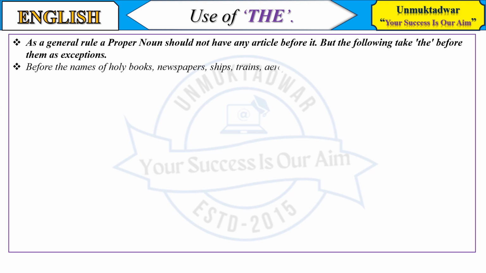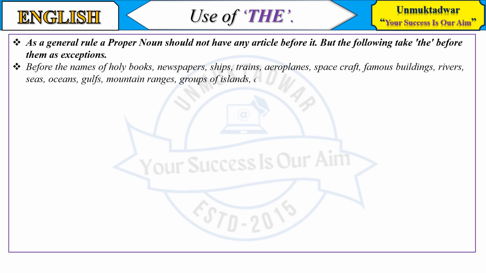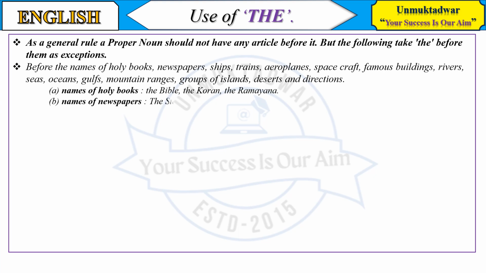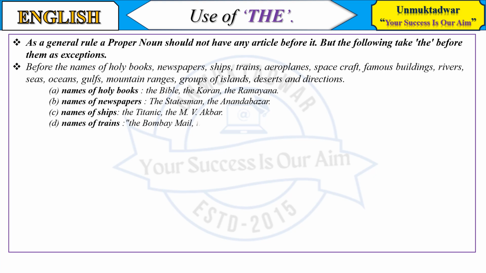The names of holy books, newspapers, ships, trains, aeroplanes, spacecraft, famous buildings, rivers, seas, oceans, gulfs, mountain ranges, groups of islands, deserts and directions. Holy books: the Bible, the Quran, the Ramayana. Of newspapers: the Statesman, the Anand-o-Bajar. Of ships: the Titanic, the M.V. Akbar. Of trains: the Bombay Mail, the Rajdhani Express.